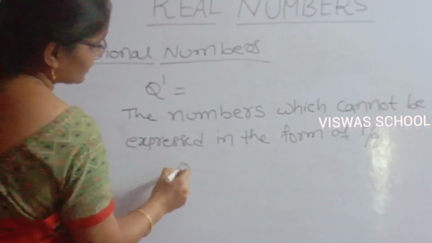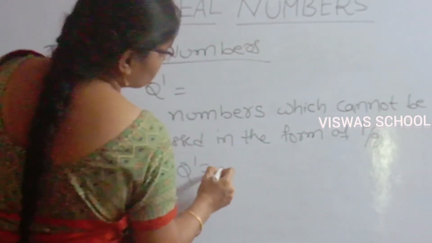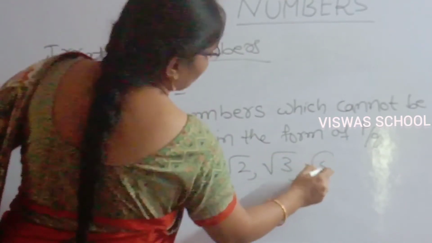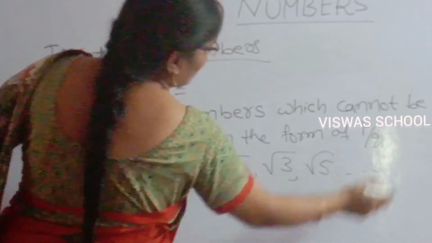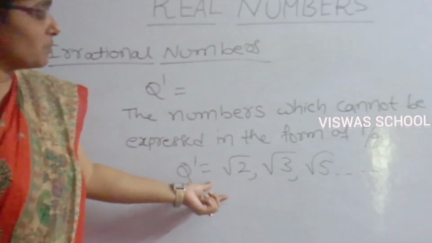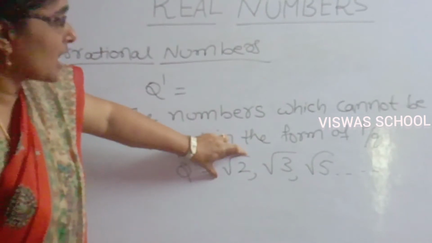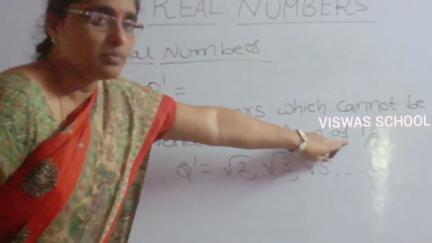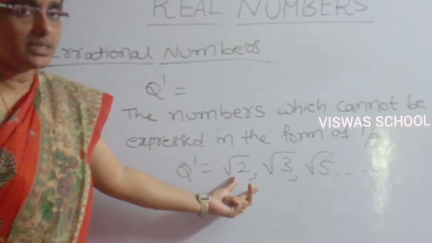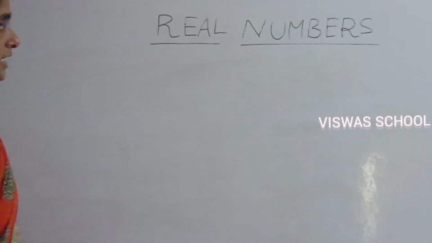For example, root 2, root 3, root 5, and so on. These types of numbers are called irrational numbers, because these numbers cannot be expressed in the form of p by q. These are the different types of classification of numbers.